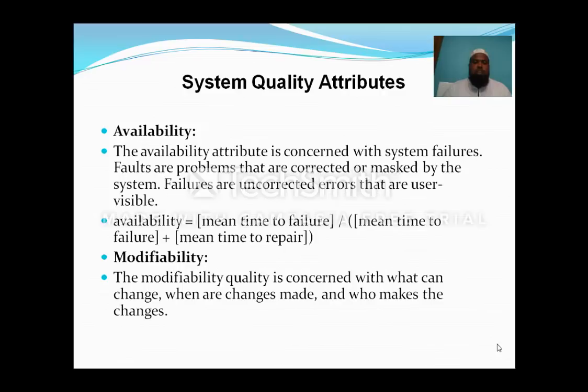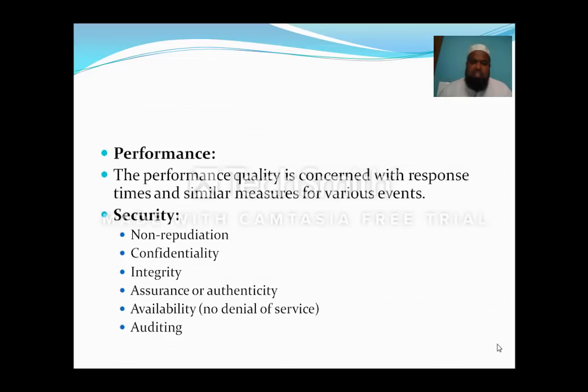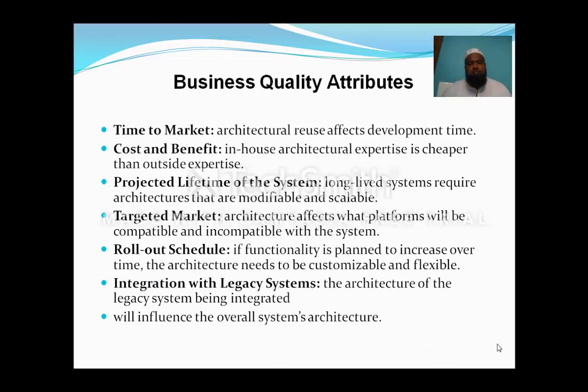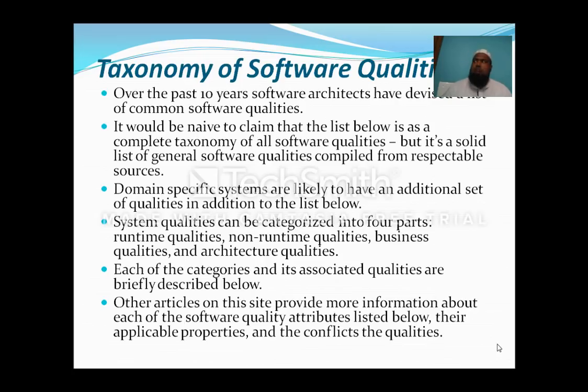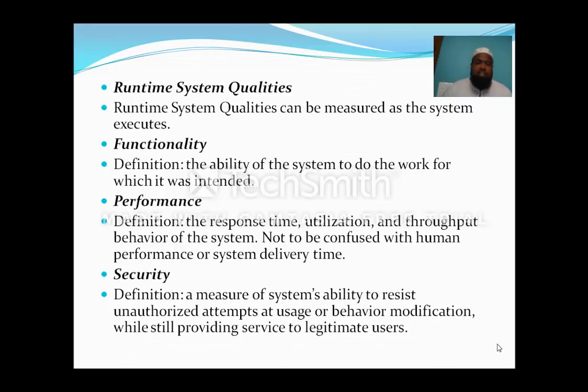Again, the same things have been explained in a very good definition manner. We have given the definitions and the respective examples in a clear-cut manner. For the business quality attributes also we have discussed, and how to achieve the qualities we have discussed. For those we have given the taxonomy of software qualities and how that taxonomy can be considered and measured. For that we have given the system qualities in terms of runtime and non-runtime, and business qualities and architectural qualities. I have already presented the respective definitions for each of them. For system runtime qualities, we have already seen that there is a possibility to measure how the system will execute.